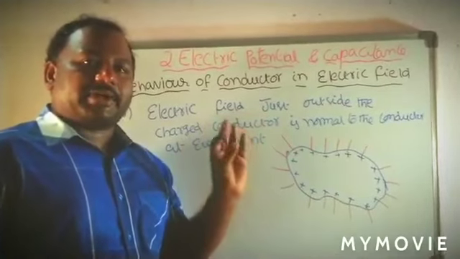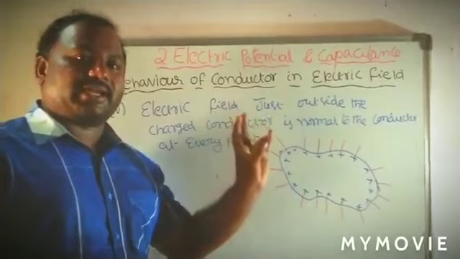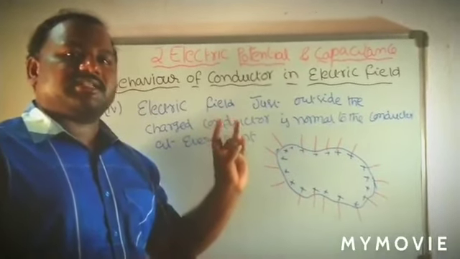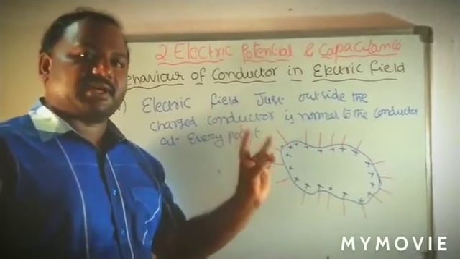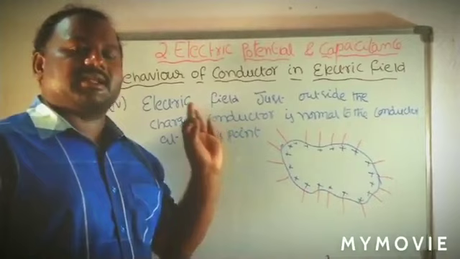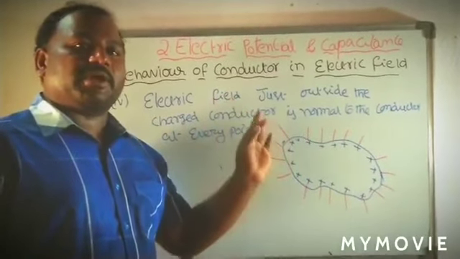Once again, the points are: the first point is the electric field inside the conductor is 0. The second point is the charge inside the conductor is 0. The third point is the total charge resides on the surface of the conductor. The fourth point is the electric field lines are always normal to the surface of a conductor at any point.